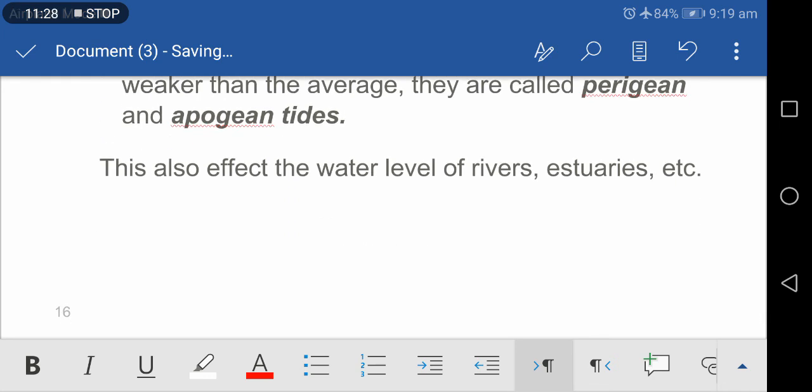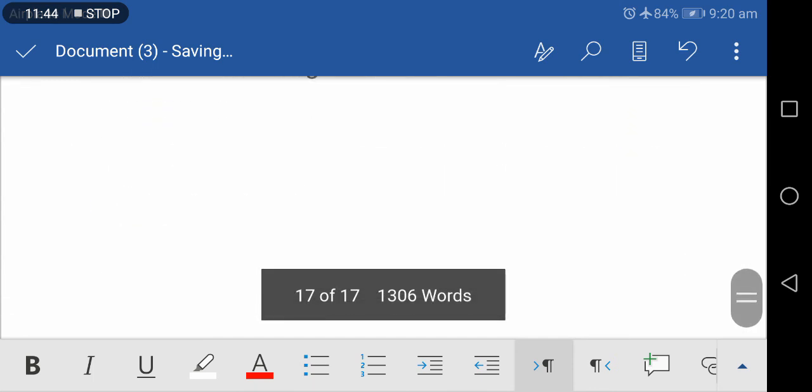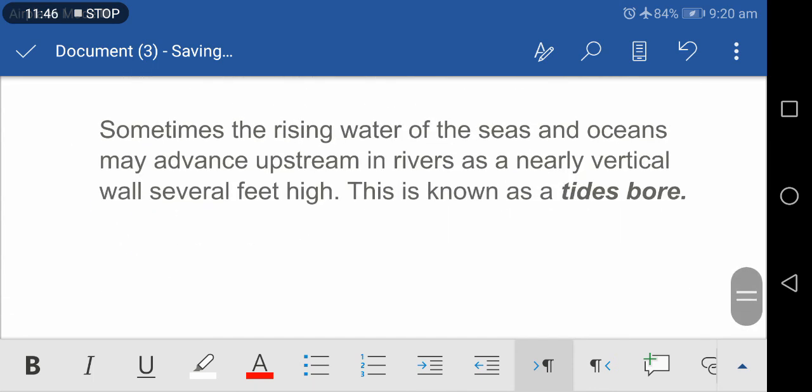Tides also affect the water level of rivers, estuaries, etc. Sometimes the rising water of the seas and oceans may advance upstream in rivers as a nearly vertical wall several feet high. This is known as tidal bore. The mouth of the river Hooghly in West Bengal is well known for this phenomenon.